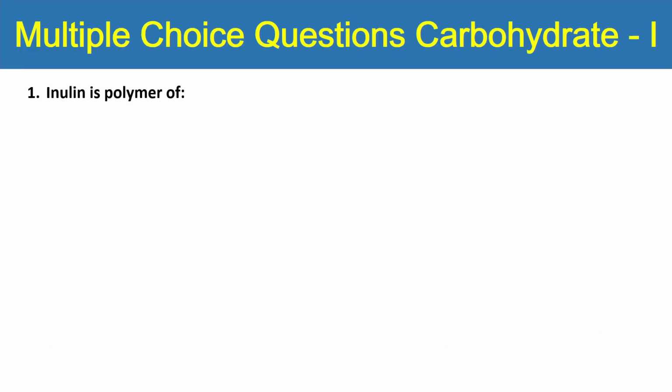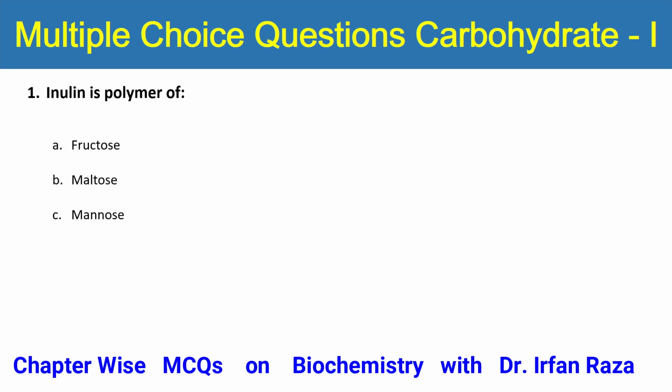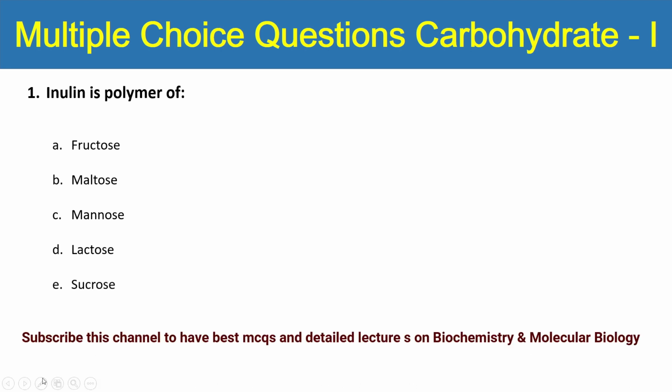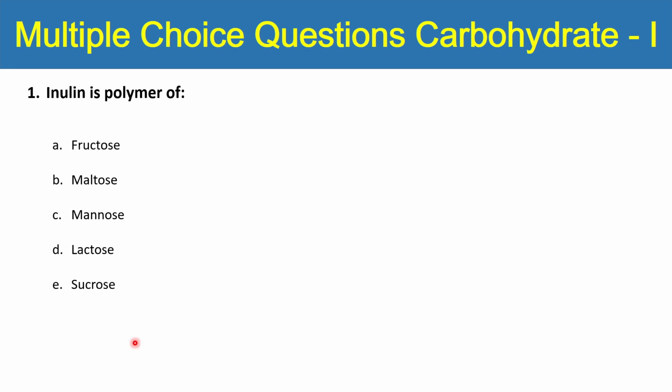So the very first MCQ is: inulin is a polymer of which carbohydrate sugar? Fructose, maltose, mannose, lactose, or sucrose? The answer is inulin is a polymer of fructose. That is, inulin is made up of multiple units of fructose. Repeated polymer means many hundreds or thousands of units of fructose combined together through glycosidic bonds to produce inulin.